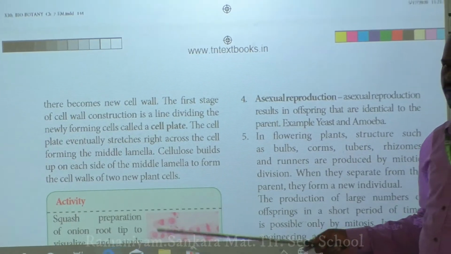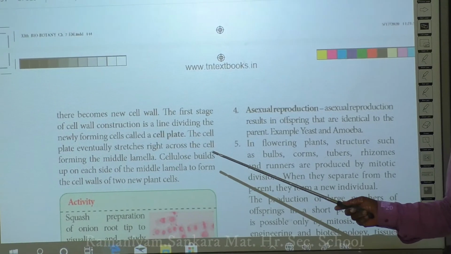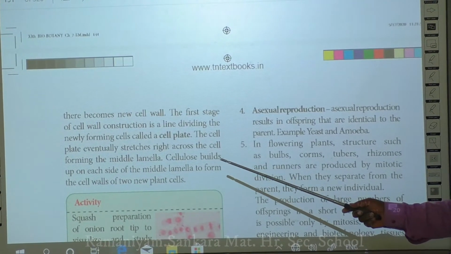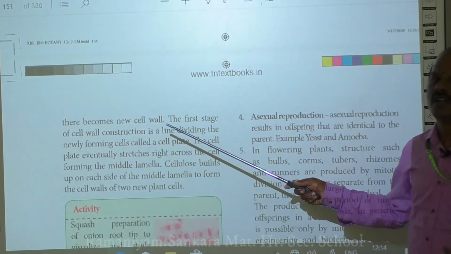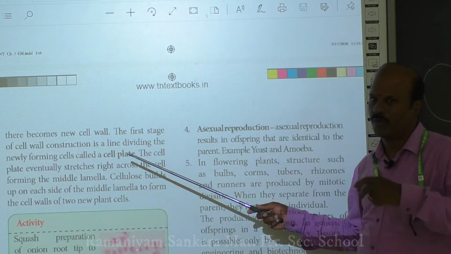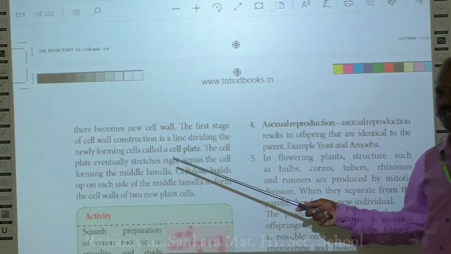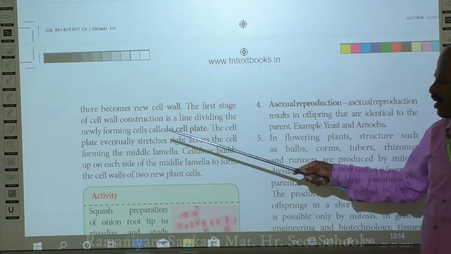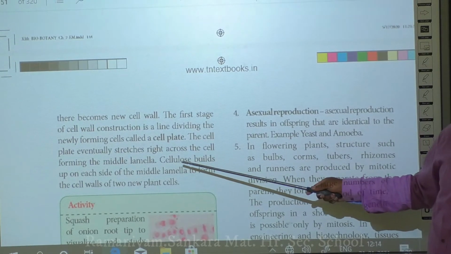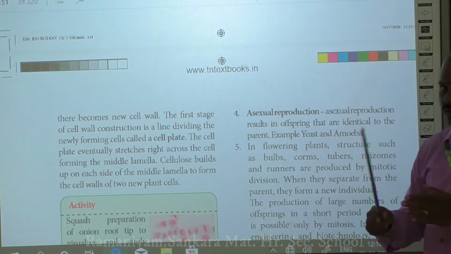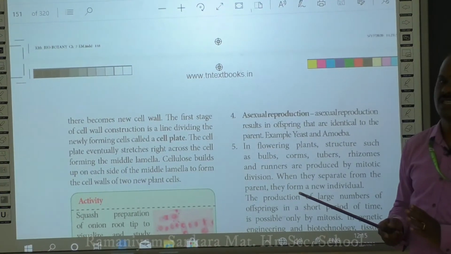Okay. So first is the formation of plasma membrane from microtubules. The second important layer that is formed in your plant cell is the cell plate. The cell plate is slowly able to transform into middle lamellae by deposition of calcium and magnesium pectate. Then the third process is that on either side of your middle lamellae there will be the deposition of cellulose. So cellulose will be deposited on either side of your middle lamellae and it becomes the cell wall.